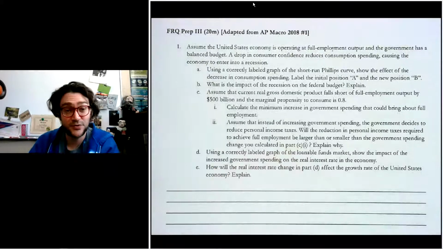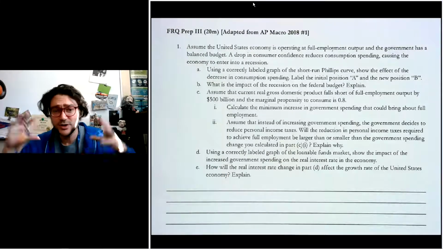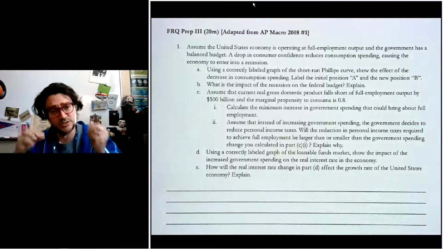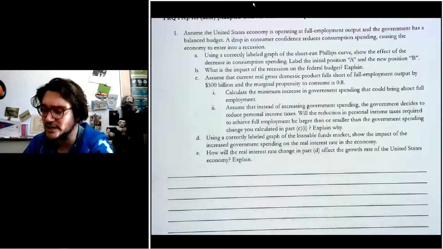Hello there. So this is our third FRQ prep, 3 of 4. And again, the goal here is trying to fit all the pieces together. So this is great practice for you as we get to the end of our semester.